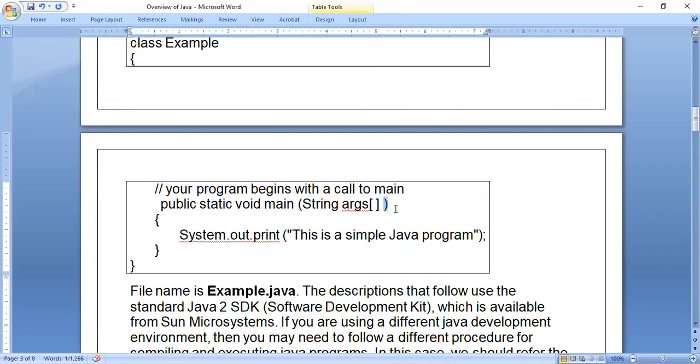When we put parenthesis, what we write within the parenthesis is called an argument. Here String is a class name, and args is an argument name. Whatever variables we write within parenthesis are called parameters or arguments.